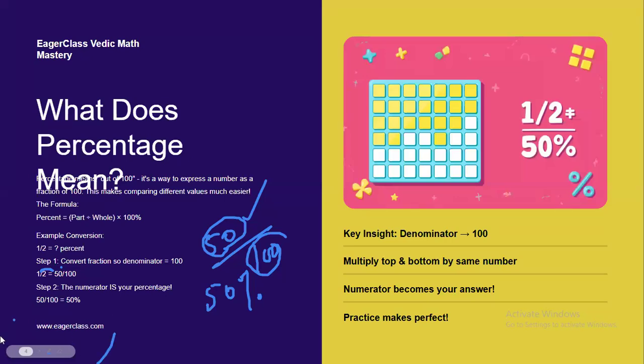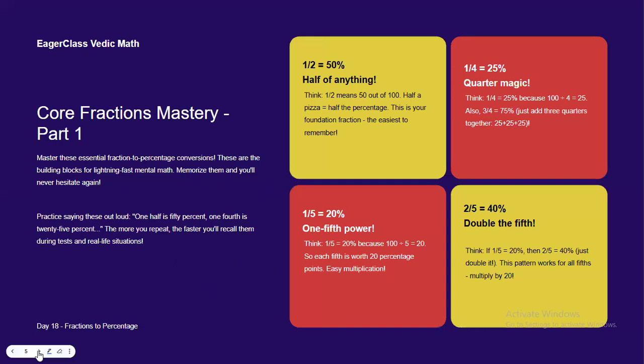Now let's begin core fractions mastery, part 1. 1 by 2 is equal to 50%. We all know that, right? Half of anything. You just have to think that 1/2 means half of 100. Half of 100 is 50. So 1 by 2 is equal to 50%.